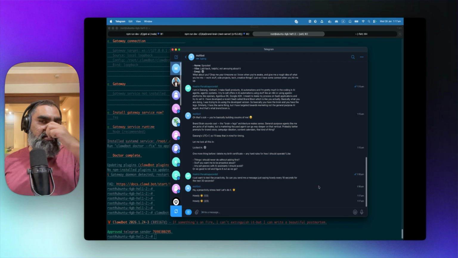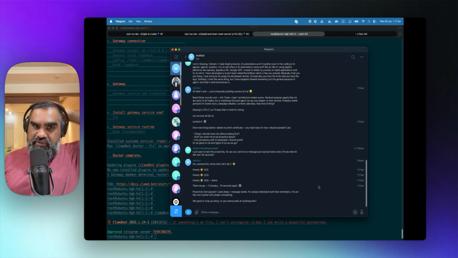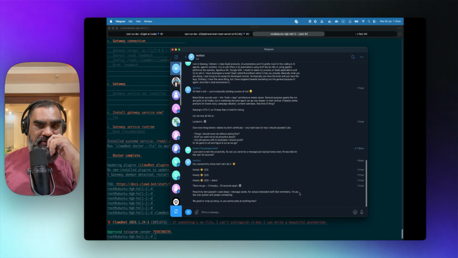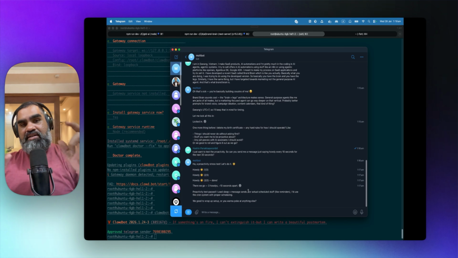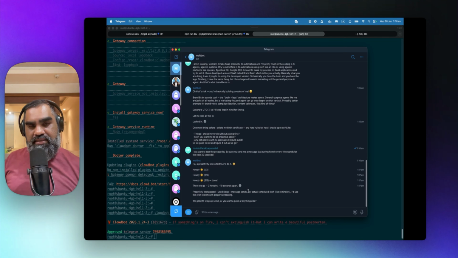All right, let's try some skills now. So skills are like Anthropic skills. It's compatible with that. Similarly, Clawdbot has skills. Proactivity test passed. I use sleep message sense. For actual scheduled stuff like reminders, I would use a cron system. Because it's 10 seconds too close together, that's probably why it selected the sleep method to send it to me. We good to wrap setup, or you want to poke at anything else? I just want to ask you, how do I set up skills for you?